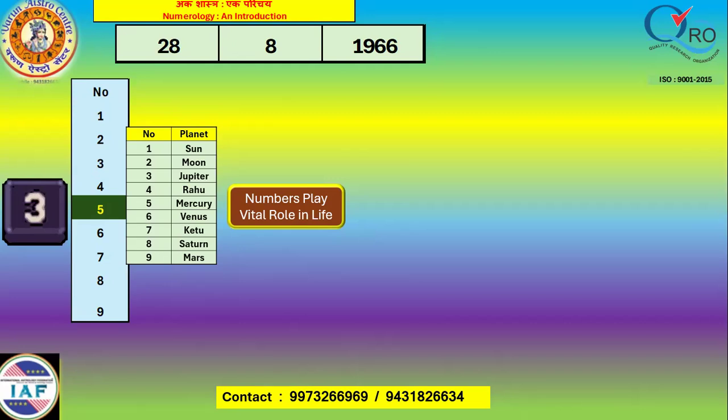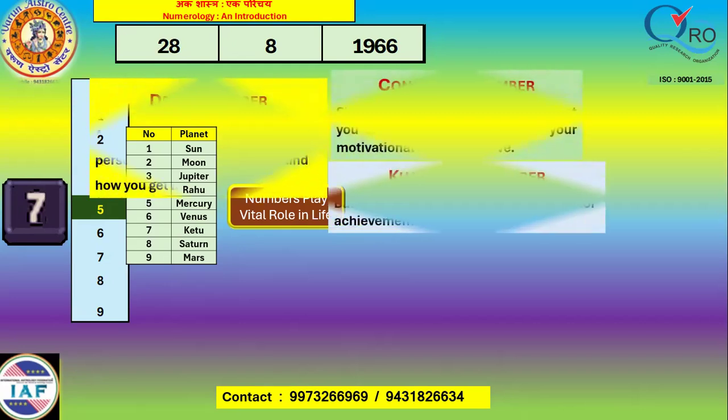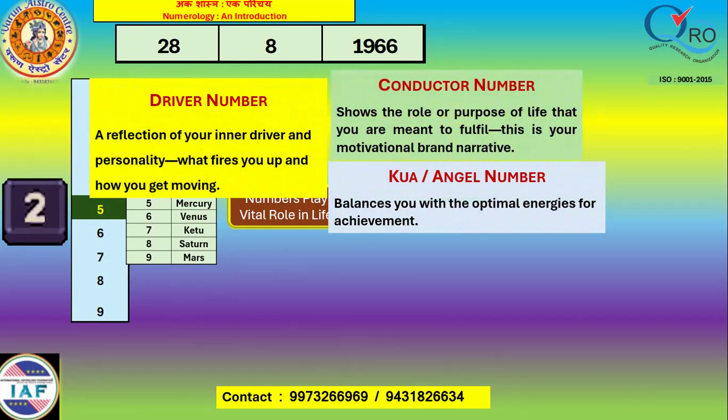So let us see what is the impact of the driver number, conductor number, and angel number. The driver number is the reflection of our inner driver and personality. Inner instinct, characteristics, and personality are reflected through this driver number, which is deduced from one component of the birth date, the date, converted into a single digit.